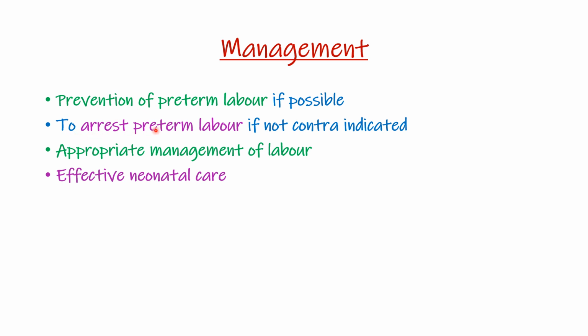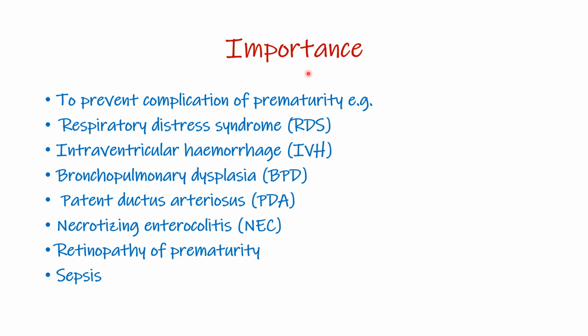The next thing is to arrest the preterm labor if possible and if it's not contraindicated. You arrest when the preterm labor has already started, so that it cannot progress. And then appropriate management of labor. This is where you cannot arrest the preterm labor and it has to continue with its natural course. So this is appropriate management of the labor and effective neonatal care, where labor has occurred and you already have the neonate who is premature. So you have to do effective neonatal care.